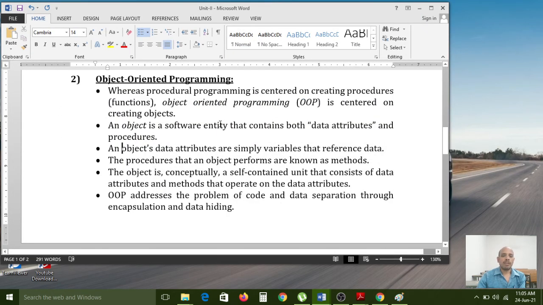So an object is a software entity that contains both data members and procedures. In the C program, in procedural oriented programming, we use data members and functions. But whereas coming to object oriented programming,